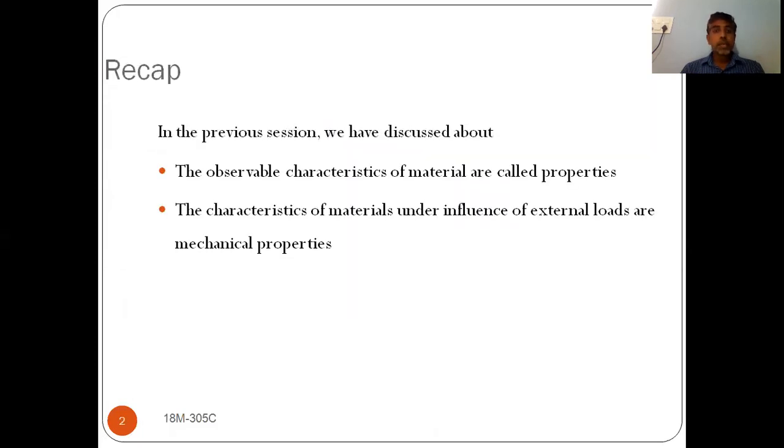In the previous sessions, initially we discussed different properties and later different mechanical properties. Properties we can classify into different types. Already we have discussed chemical properties, physical properties, mechanical properties and dimensional properties.